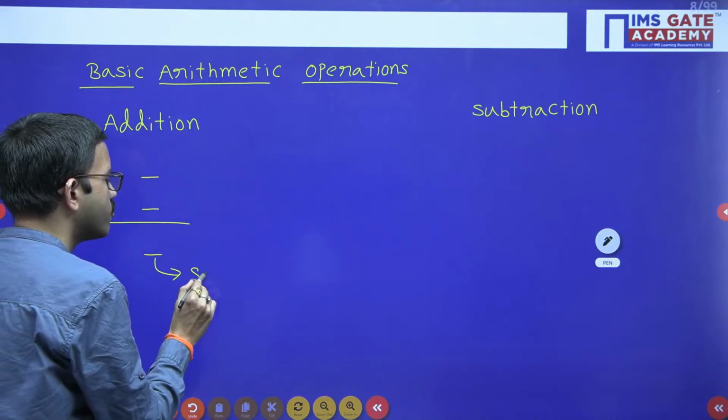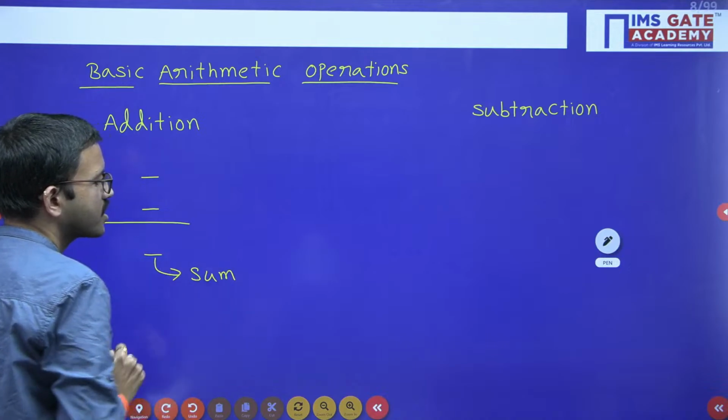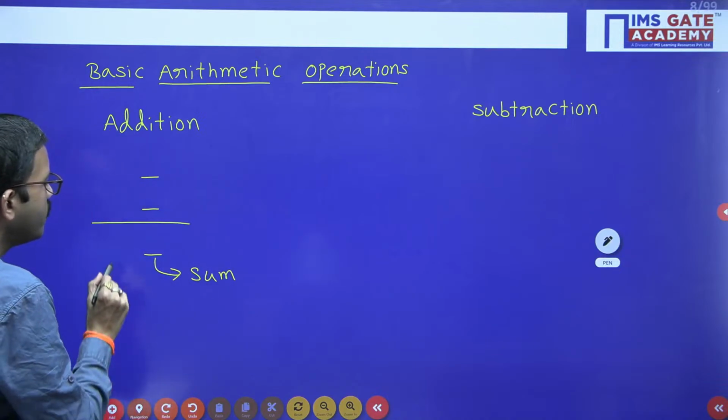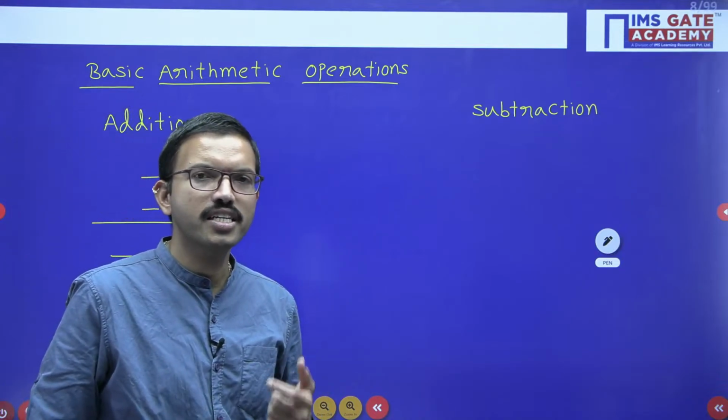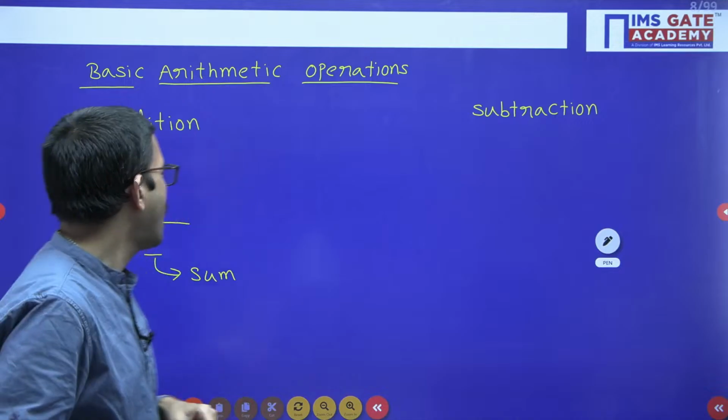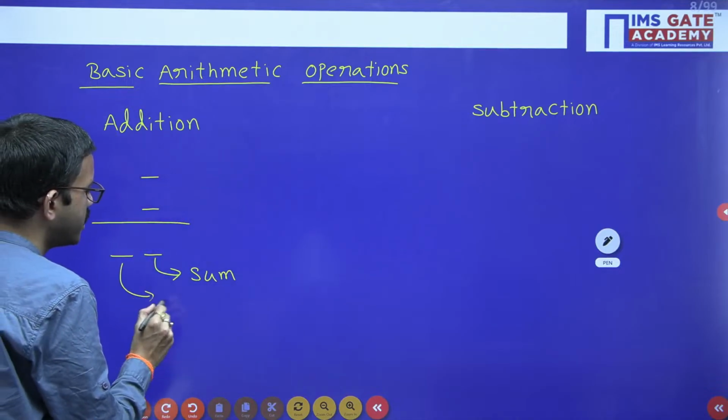That one we will call the sum digit. But whenever the resultant sum exceeds the maximum capacity of that number system for a single digit, obviously we require one more additional digit, that is called carry.